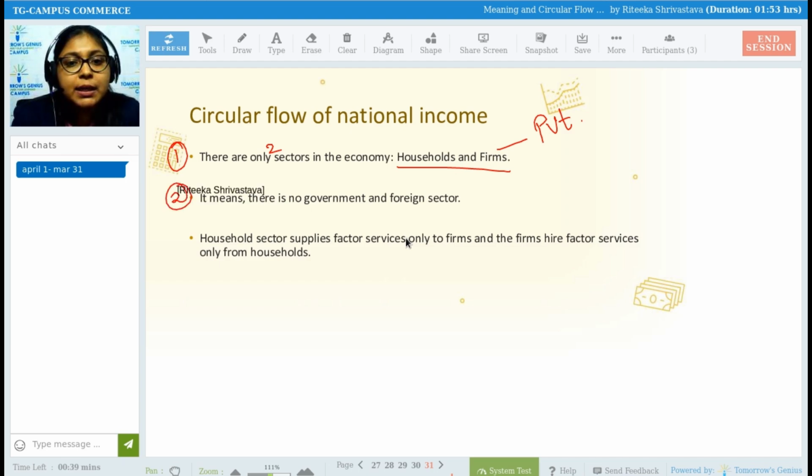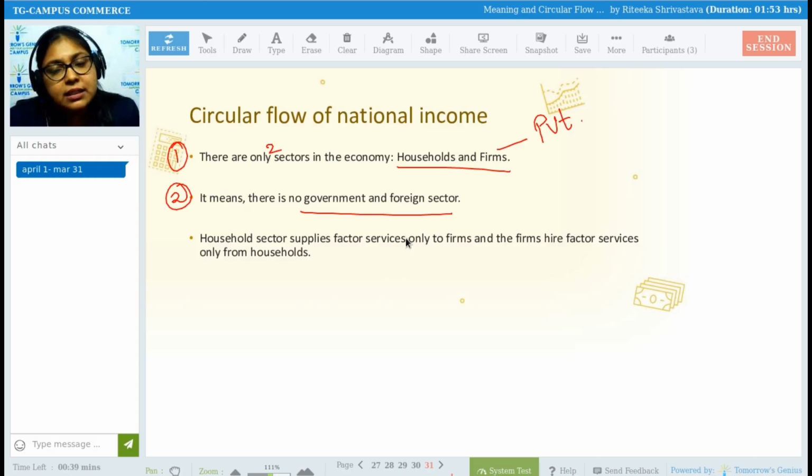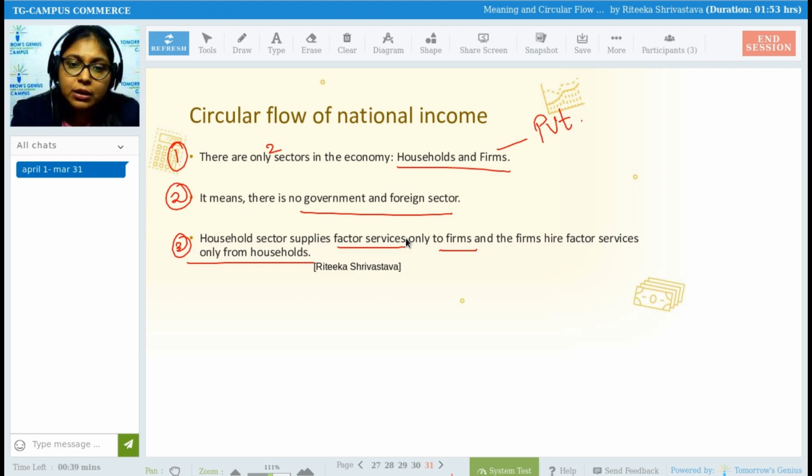Second assumption, it means there is no government and foreign sector. As we said, there are a total of four sectors in the economy, but under the circular flow of national income in a two-sector economy, we are going to consider only two sectors. We are not going to consider the other two sectors, that is government and foreign sector. Third, the household sector supplies factor services only to firms, and the firms hire factor services only from households.